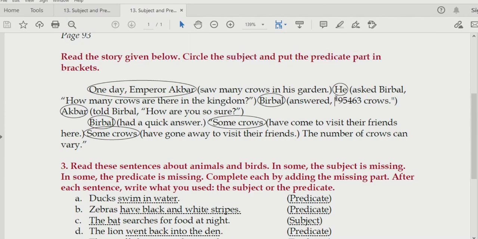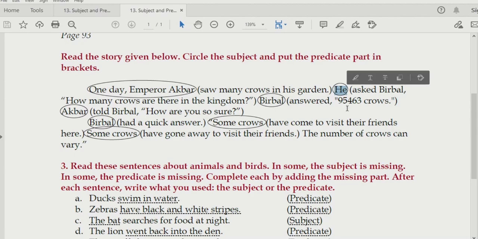The next sentence: he asked Birbal, how many crows are there in the kingdom? Now dear students, we will consider only this much part over here. We won't consider this as a separate sentence, okay? He.